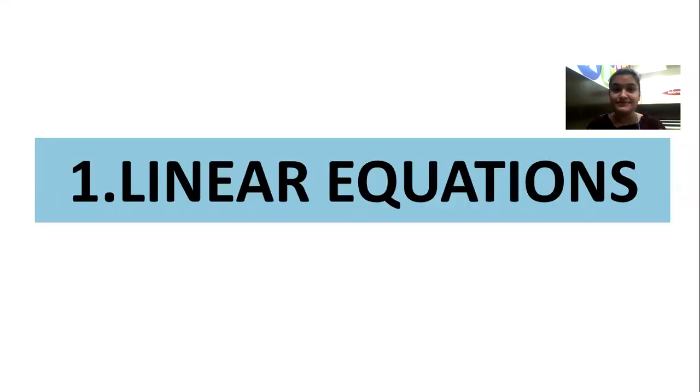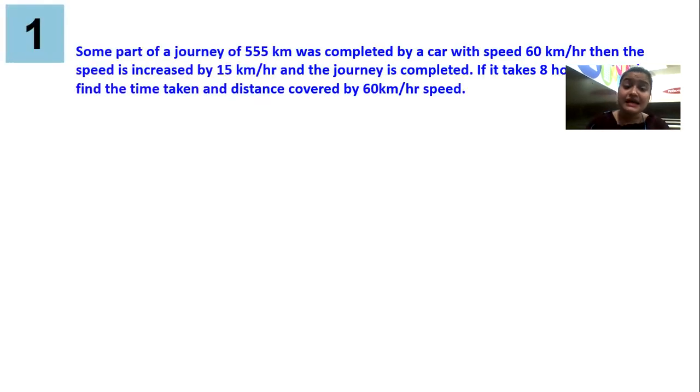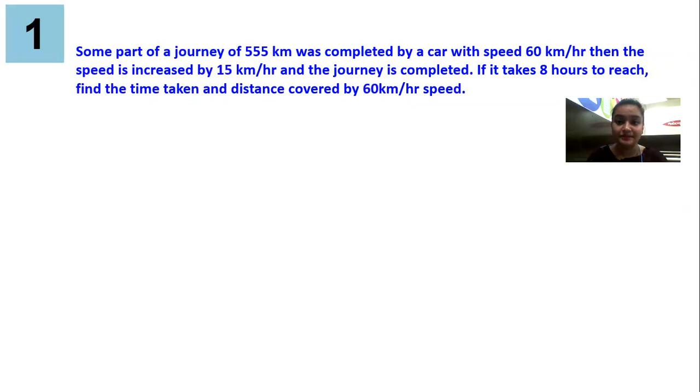Let's discuss the sums. Let's understand whether we can crack these sums, how to think, how to solve. Let's start. Some part of the journey of 555 km was completed by a car with the speed 60 km per hour. Then the speed is increased by 15 km per hour and the journey is completed.